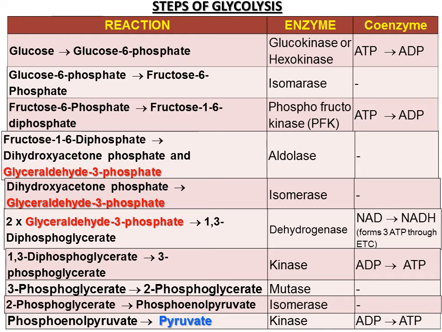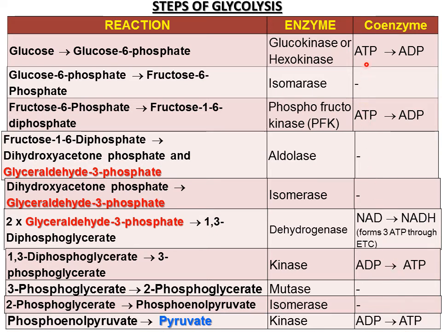And the final reaction of glycolysis is phosphoenol pyruvate converted to pyruvate by the enzyme kinase. And again, there is formation of ATP from ADP, because these are all 2 molecules. Again 2 ATPs.